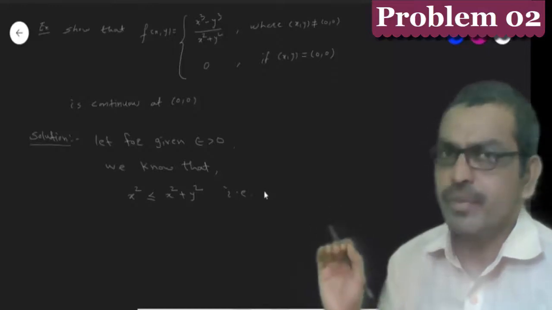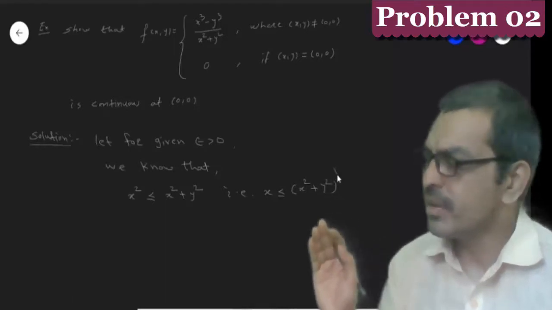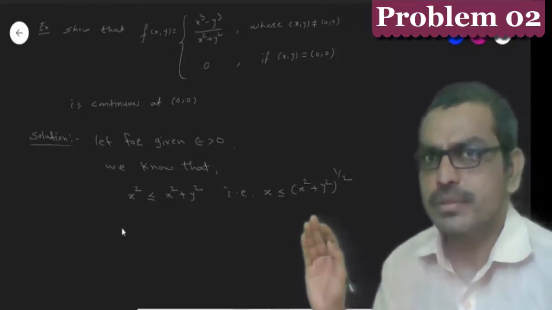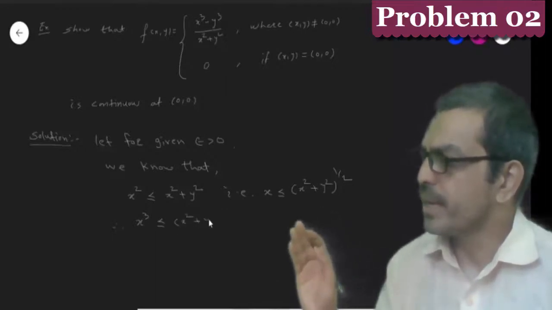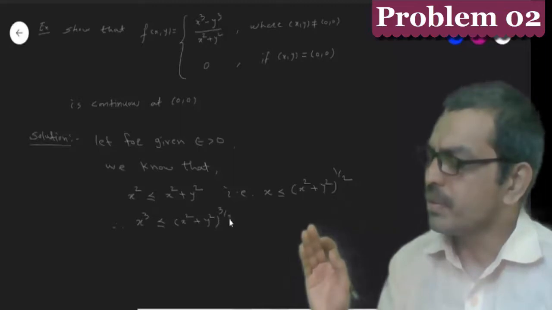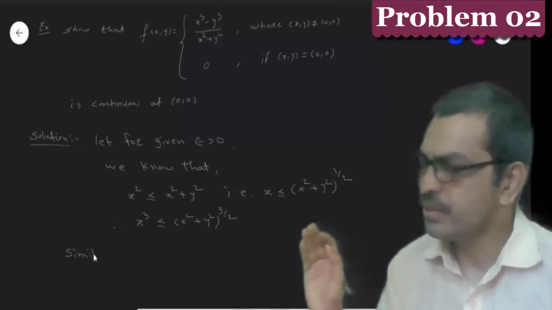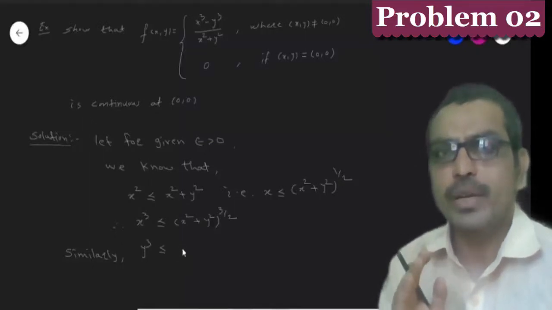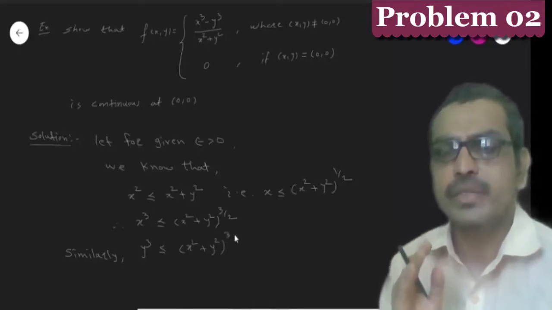That is, mod x is less than or equal to (x square plus y square) raised to 1/2. Therefore, mod x cube is less than or equal to (x square plus y square) raised to 3/2. Similarly, we write mod y cube is less than or equal to (x square plus y square) raised to 3/2.